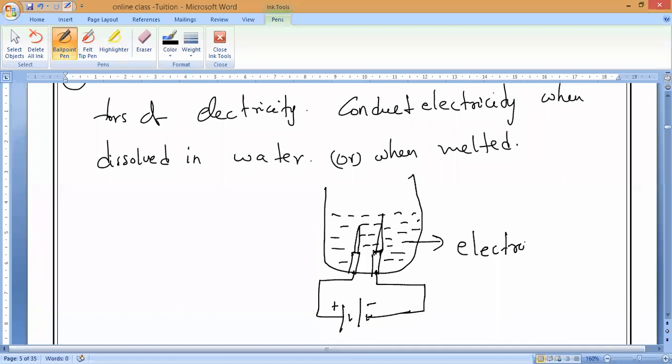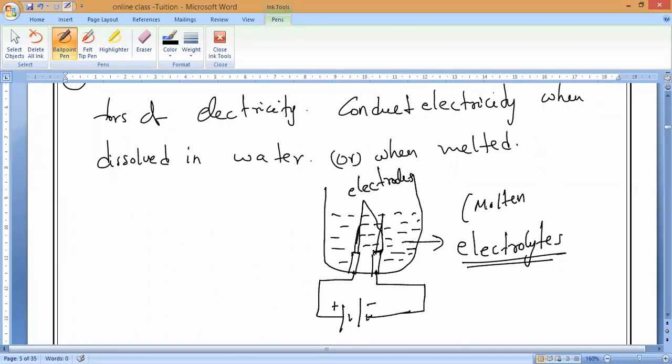Electrolytes. What should we call it? Very good. The common name of this one is electrolyte. What are these solids called? These solids are called electrodes. All of you should remember this. Electrodes. And this molten solution only is called the electrolyte.